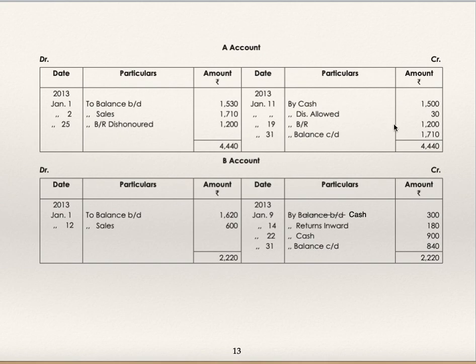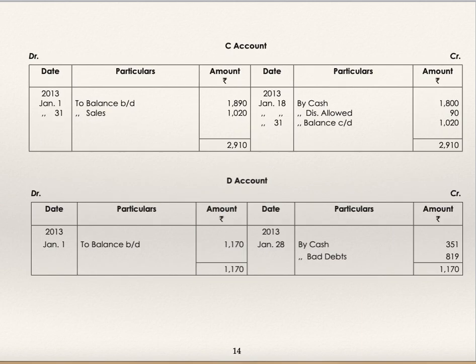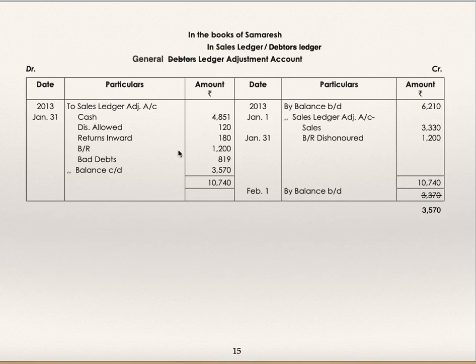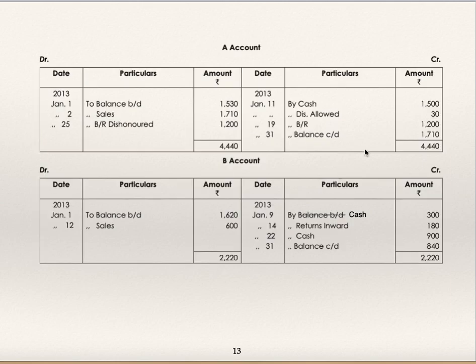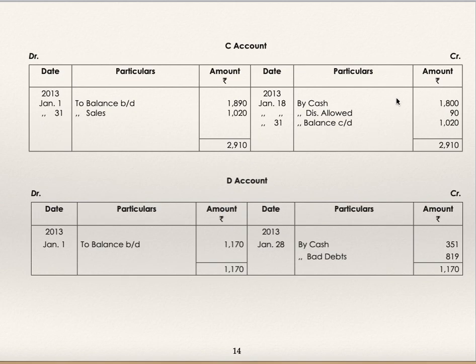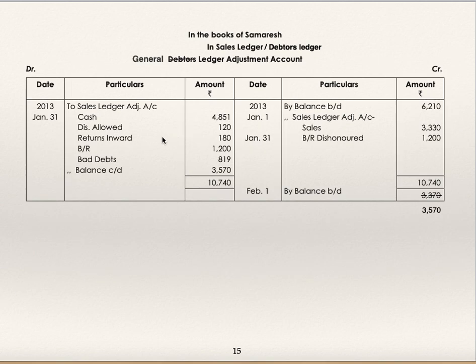So take the total of all others. Bills receivable 1200. Only one. So bills receivable 1200. Next, this account is over. Return inward 180, only one. So return inward 180.